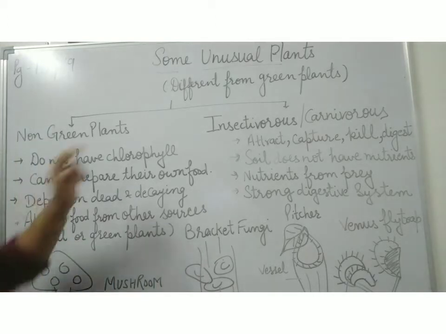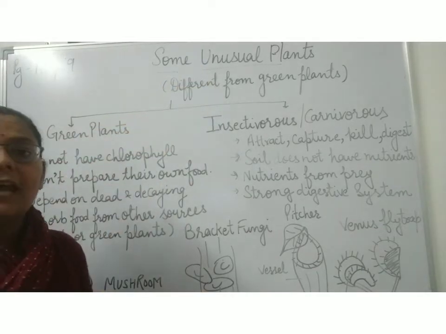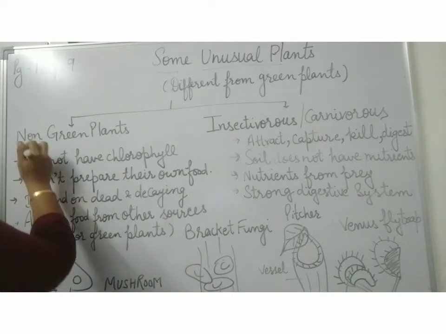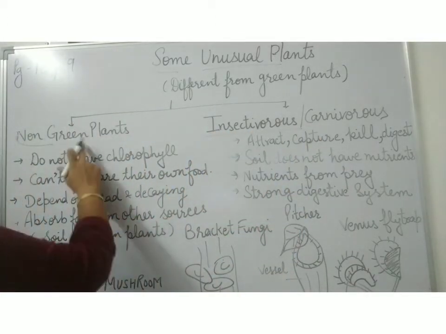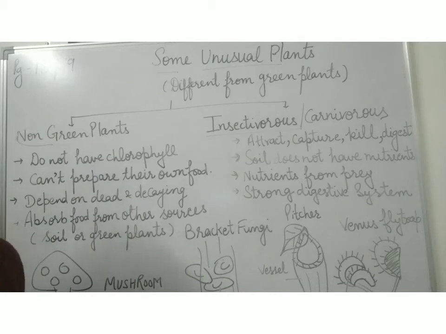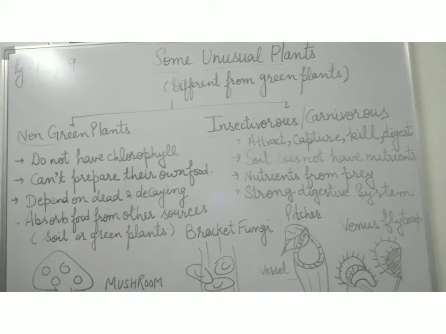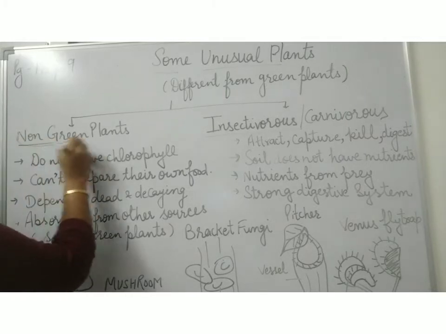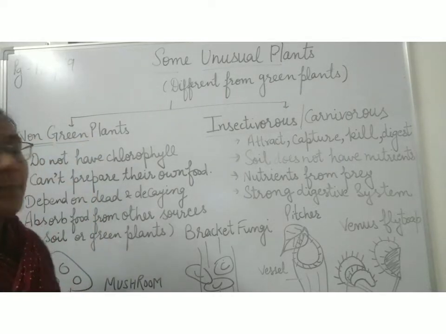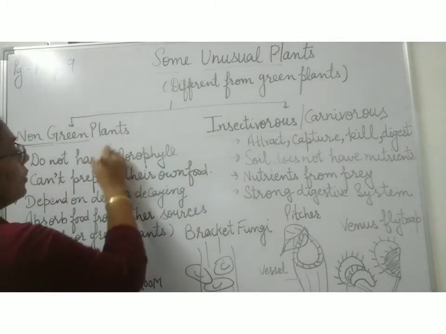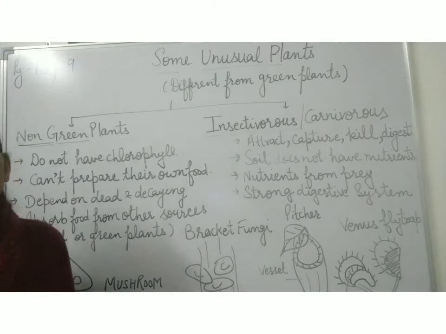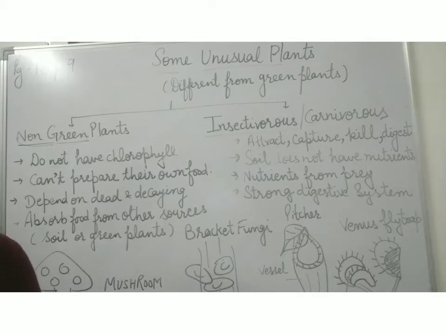Let's see. Unusual plants are categorized in two categories, that is non-green plants and insectivorous plants. Non-green plants, as the name says, are not green. And why are they called non-green? Because they do not have their own chlorophyll. As they do not have chlorophyll, they are not able to make food. That's why they are called non-green plants.